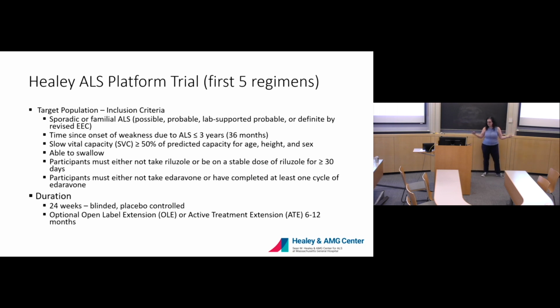which is chosen obviously by our clinical researchers. One thing that's, I think, somewhat unique to our study is that time since onset of symptoms is 3 years. Many of the clinical trials that have been going on, it's been less than 2 years. They have to have some level of breathing capacity and independence in that regard. They cannot be on assisted ventilation at the start of the study. The duration of our study is 24 weeks, and the open label extension or active treatment extension is 6 to 12 months after the completion of the RCT.